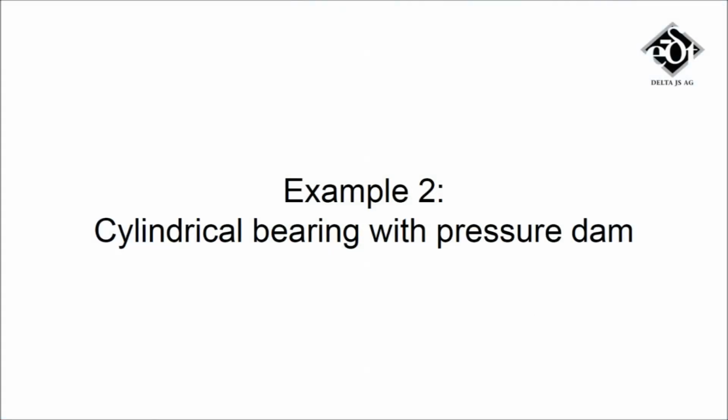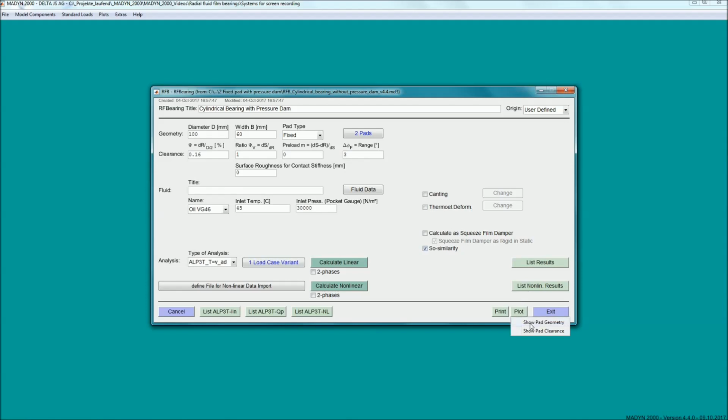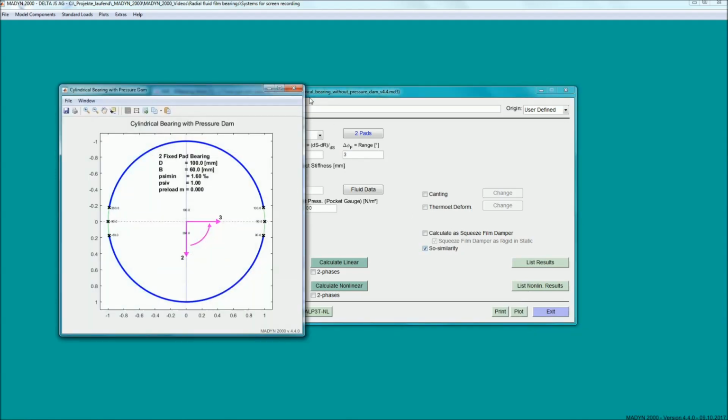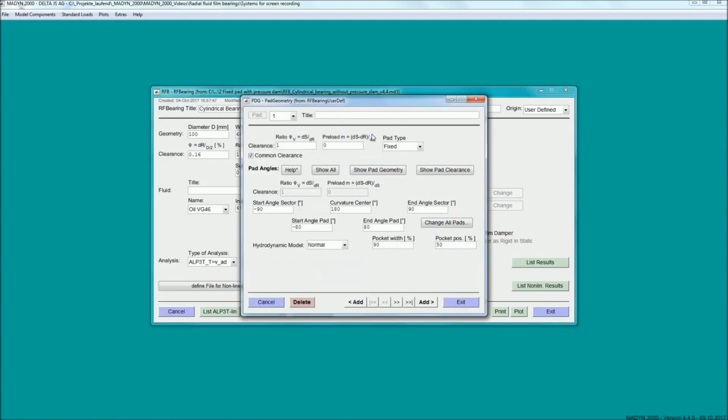In the second example, we show how to add a pressure dam to a cylindrical bearing. A pressure dam is sometimes used in cylindrical bearings with low static load to improve the rotor stability. In the existing model of a cylindrical bearing with 2 pads, we open the pad GUI, select pressure dam from the hydrodynamic models and move to the upper pad.